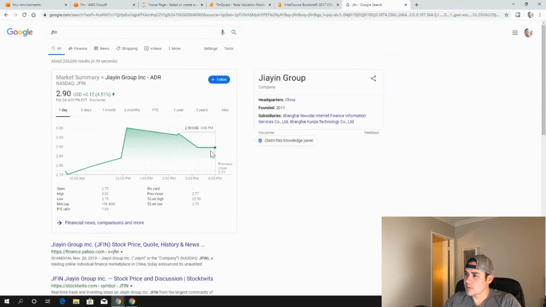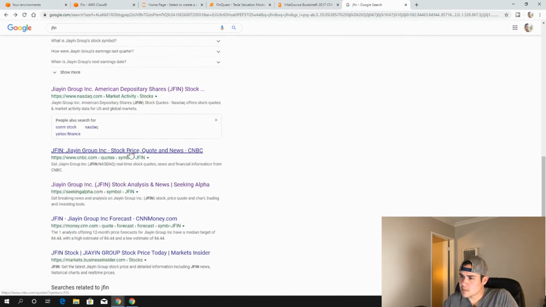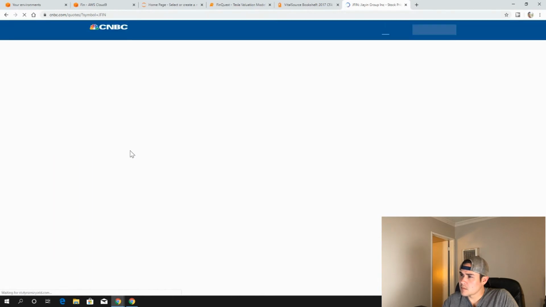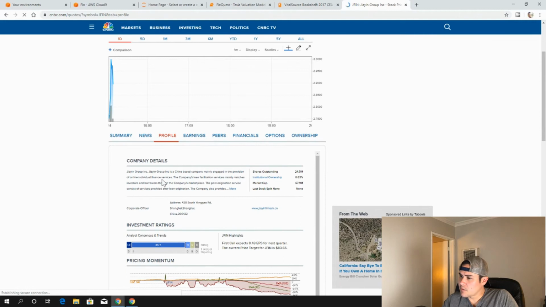So the Chinese company, internet finance. Not a lot of information on these guys. China-based company mainly engages in the provision of online individual financial services. The company's loan facilitation services mainly matches investors to the company's marketplace.